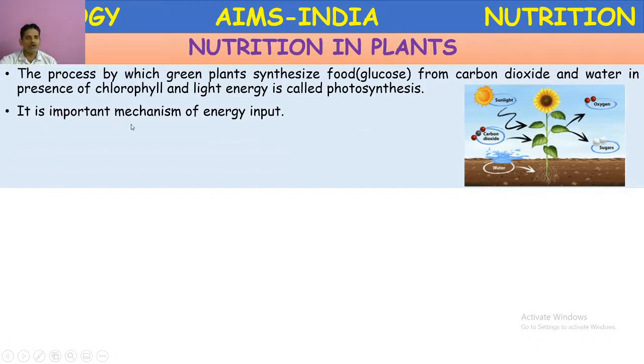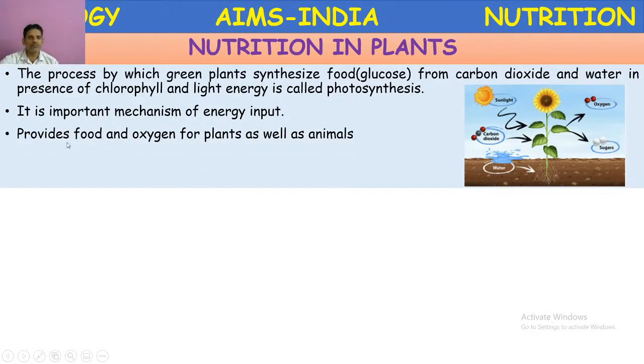It is an important mechanism of energy import. The energy in the ecosystem enters only through plants. First, the primary source of energy, sunlight, enters into the plants. From the plants, it is transferred to other organisms. Photosynthesis provides food and oxygen for plants as well as animals, including man.